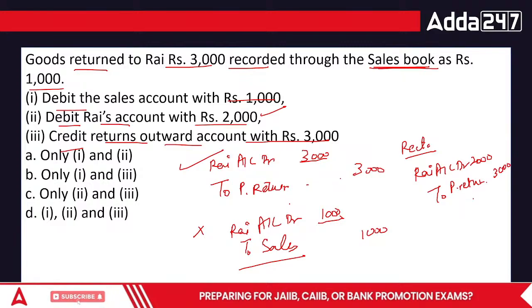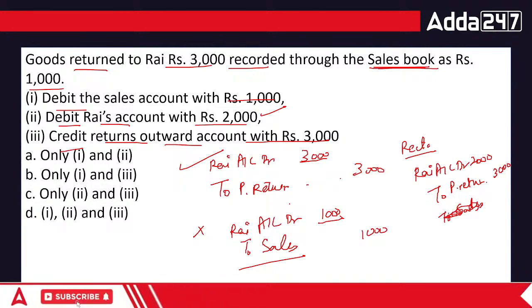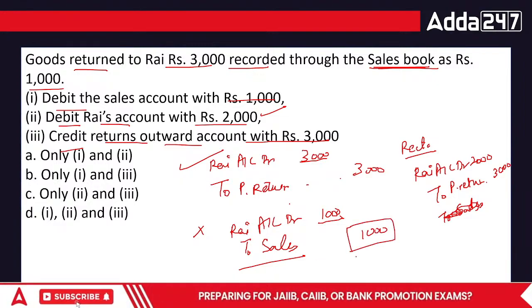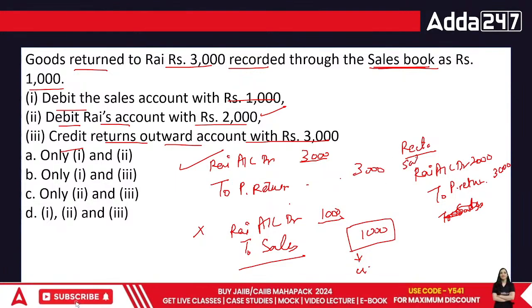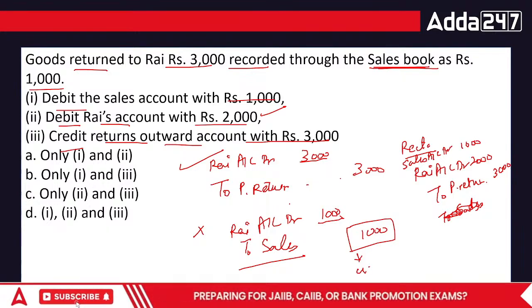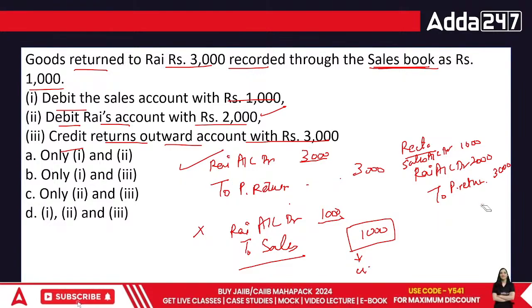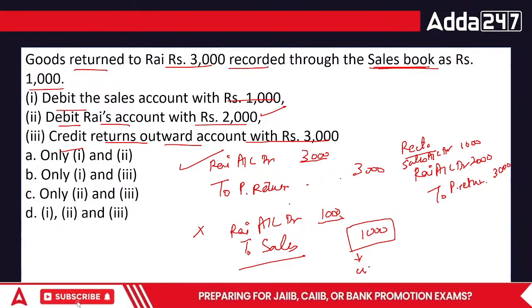And to sales, no, sales has to be eliminated, because this part is on the credit side. You have to make it on the debit side. So sales account debited 1000. Got the idea, everyone?